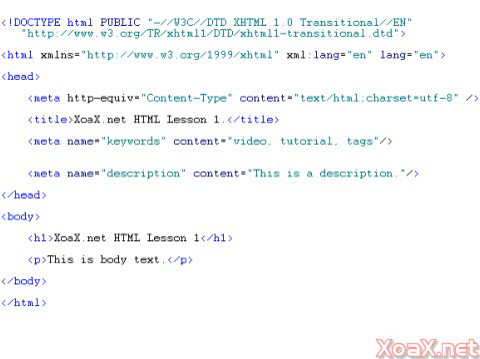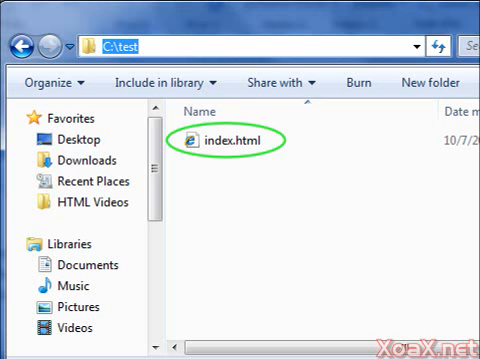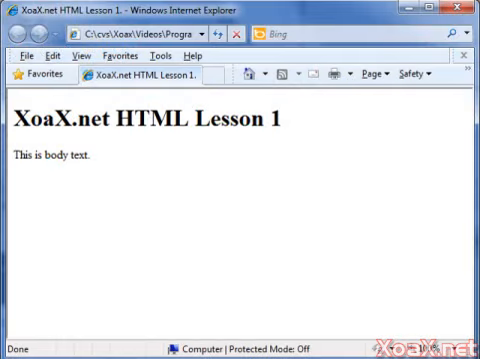If you want to see what the HTML looks like in a web browser, just save your file on your computer as index.html and then double-click it. It should open in a web browser by default since it has the HTML extension. And that's all you have to do to make your first web page.